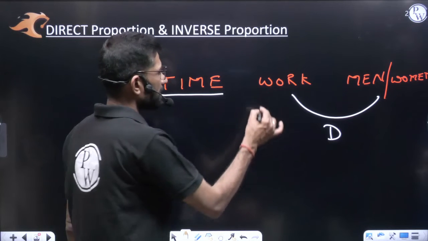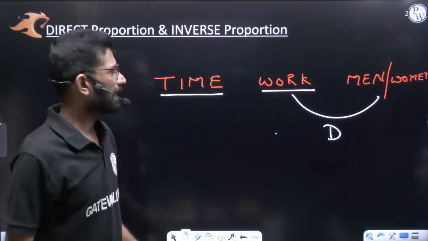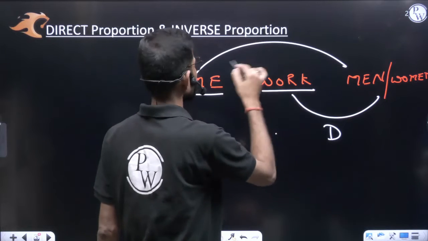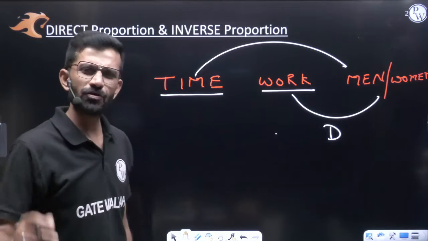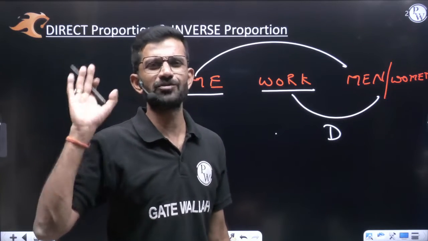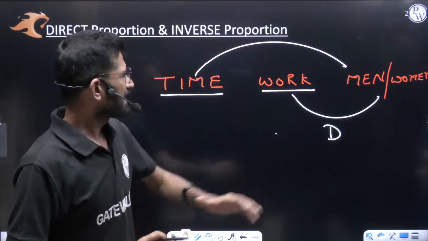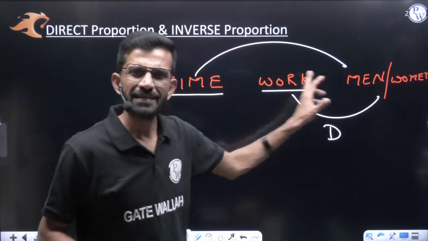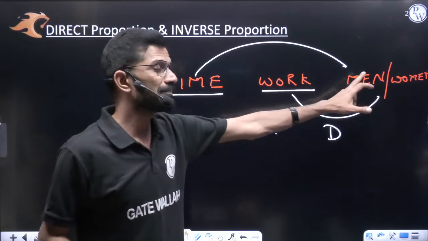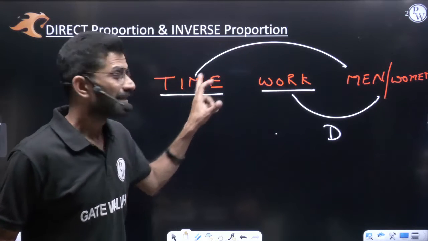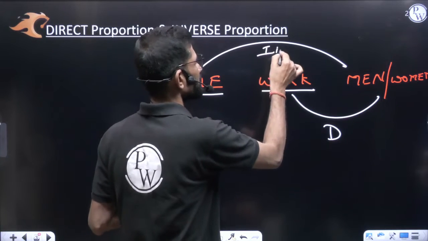Now, my dear friend, if I say work is constant, then how about time and men? When work is constant, then time and men. See, constant work: we have to paint this room. If we keep more people, will they take more time to paint this room or less time? Obviously, more people will take less time. Fewer people will take more time, which means this is an inverse proportion.